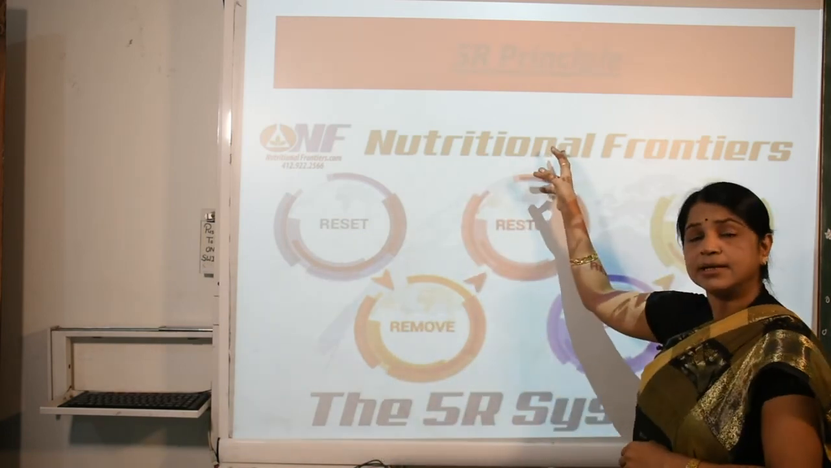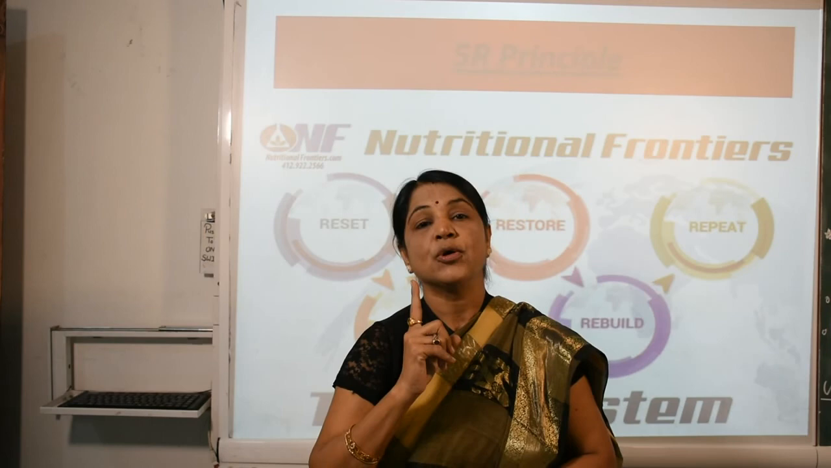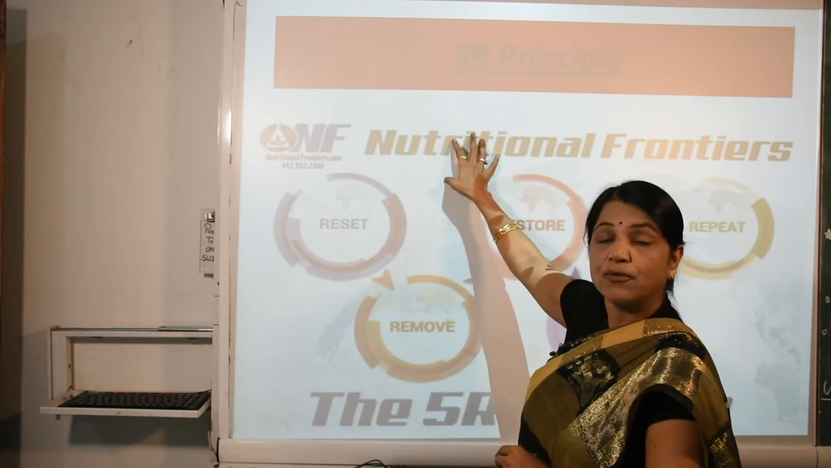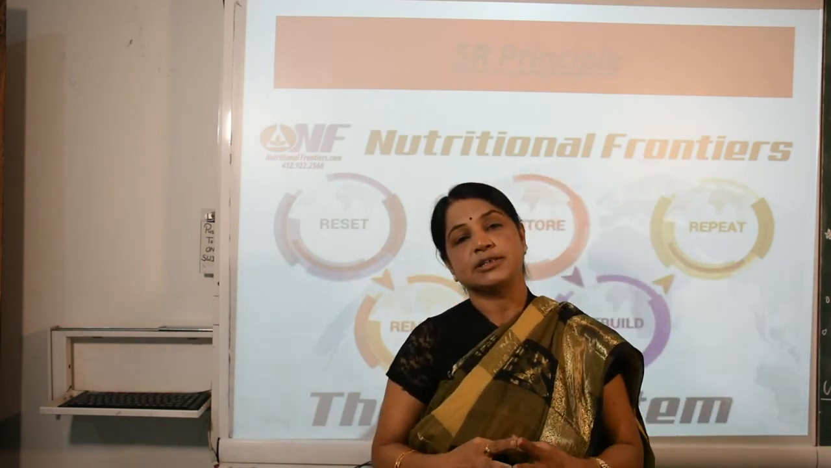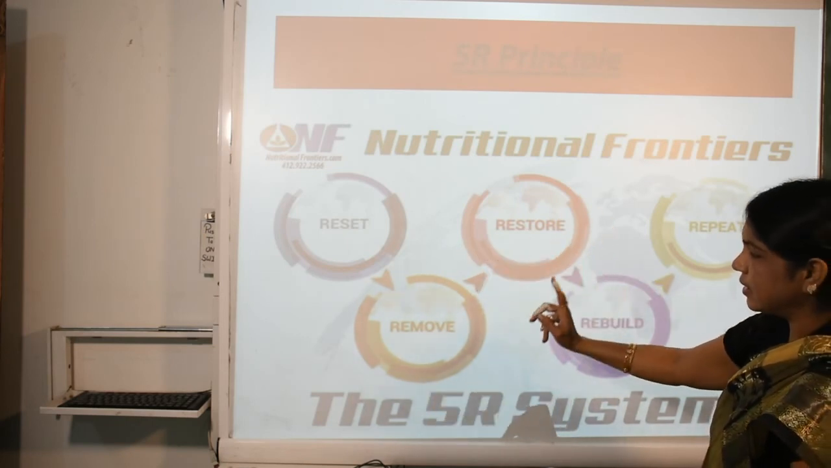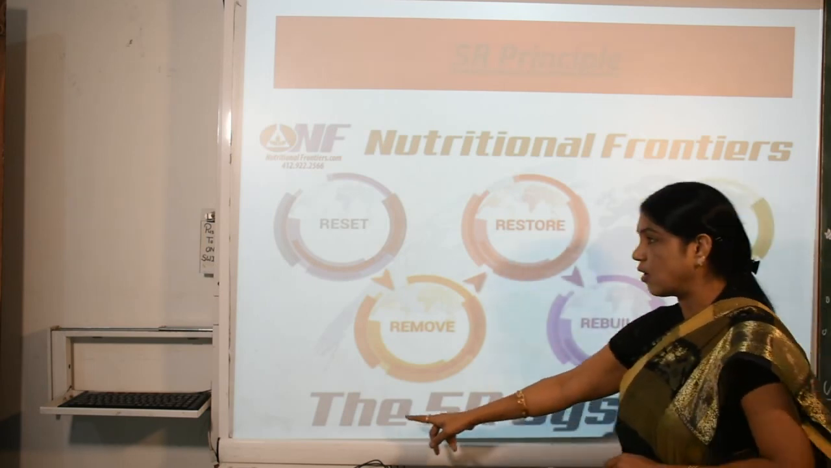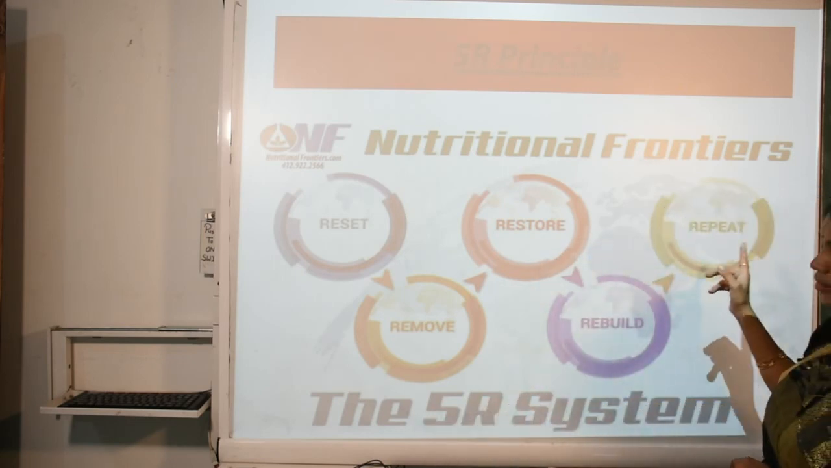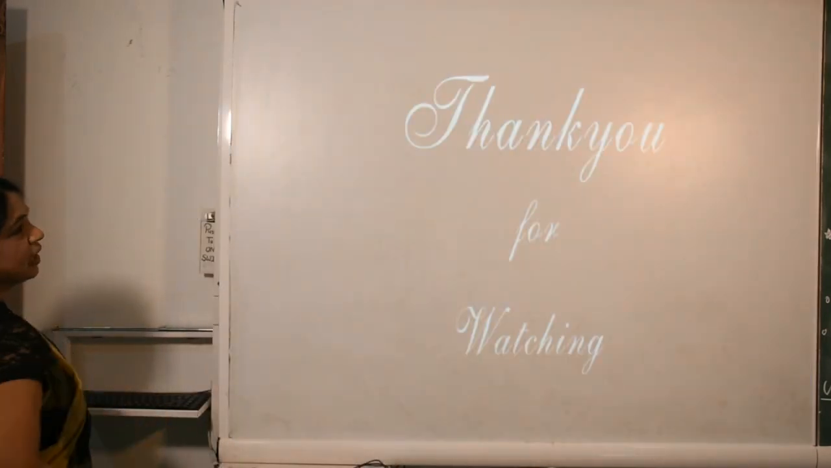As a good, responsible citizen, every time we prefer these 5 principles. What is called the 5R, the principle that, once we follow it, our life becomes successful, like heaven. So what is the 5R principle? Reset, remove, restore, rebuild and repeat. All of this is called the 5R system. It is called the 5R principle, and it is good for our environment.